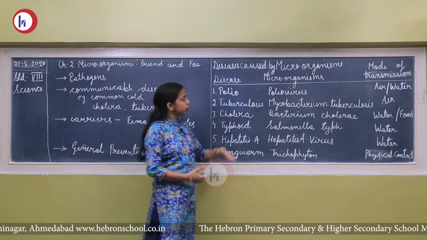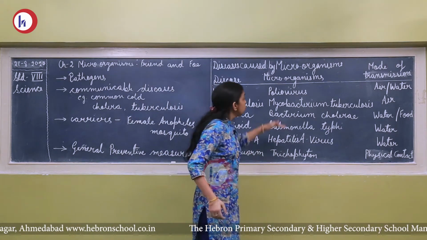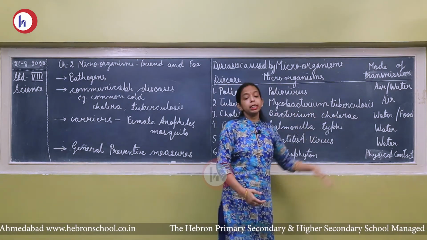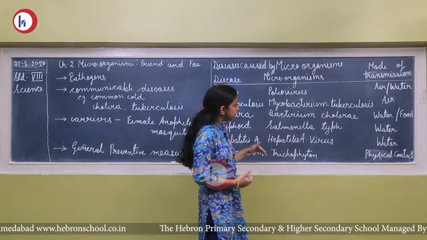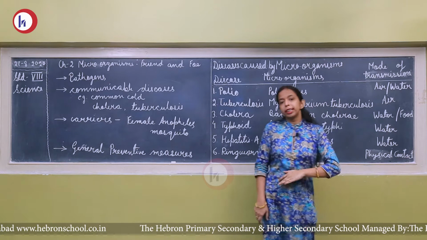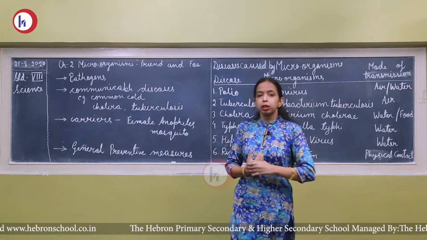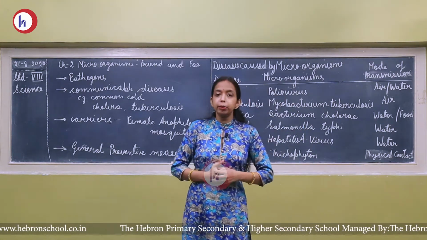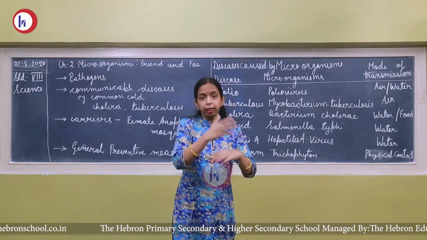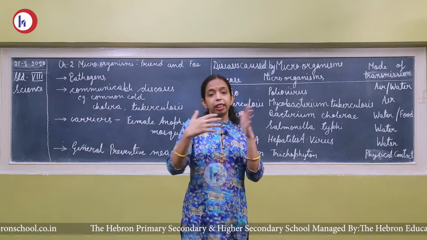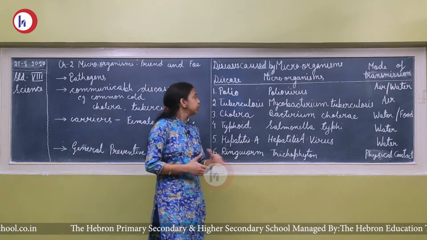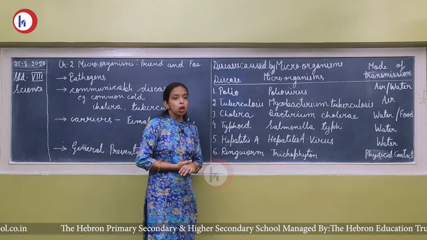Now the next is tuberculosis. Tuberculosis is a disease caused by Mycobacterium tuberculosis. It is the name of the bacteria which causes this disease, and the mode of transmission of this disease is air. Suppose in tuberculosis we are having a cough, and when the infected person coughs, it sneezes out the bacteria in the air, and when that air is inhaled by a healthy person, they suffer from this disease.